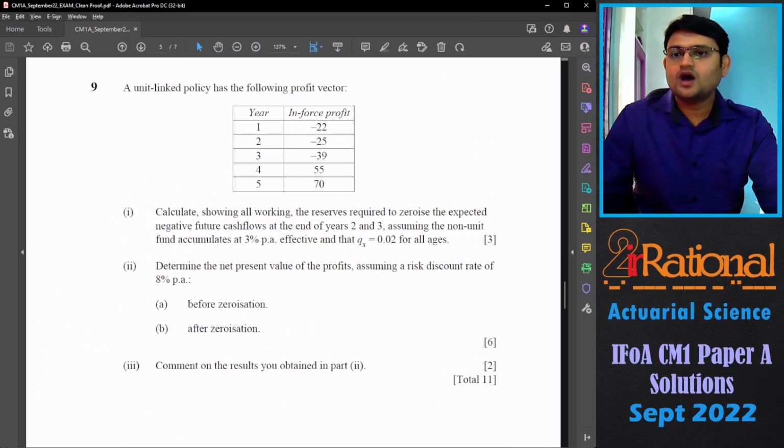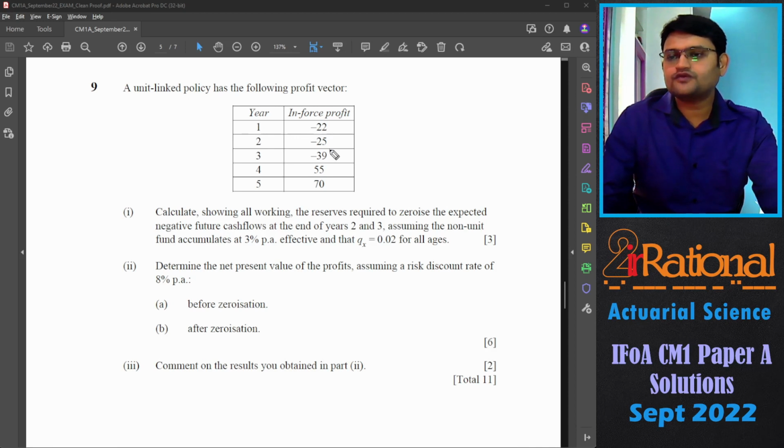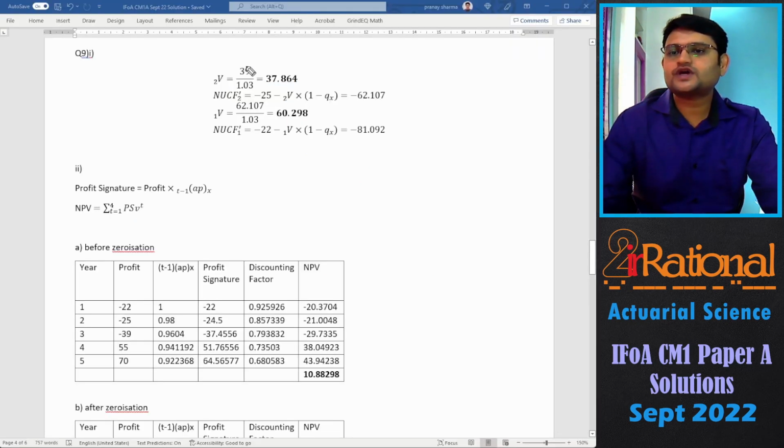Question number 9. A unit link policy has the following profit vector. Calculate, showing all working, the reserves required to zeroize the expected negative future cash flows at the end of year 2 and 3, assuming the non-unit fund accumulates at 3% per annum effective and q_x is 0.02 for all ages. So for zeroization, we'll always go from the lowest and we'll find the first negative cash flow. We are going to zeroize that by keeping reserves at time 2. Reserves at time 2 would be 39 upon 1.03.